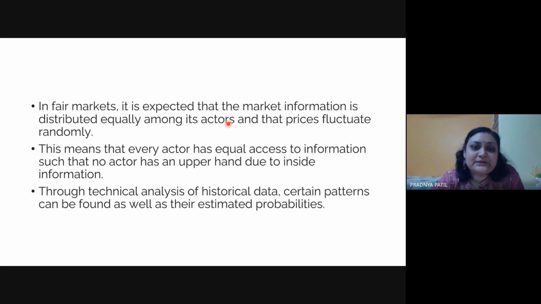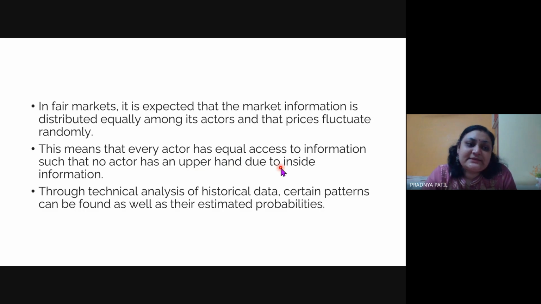Let's say initially we are working on a fair market where all the possible outcomes have equal probability. That means the market information is equally distributed among all the actors, and prices fluctuate randomly. Every actor has equal access to the information, such that no actor has an upper hand due to inside information.